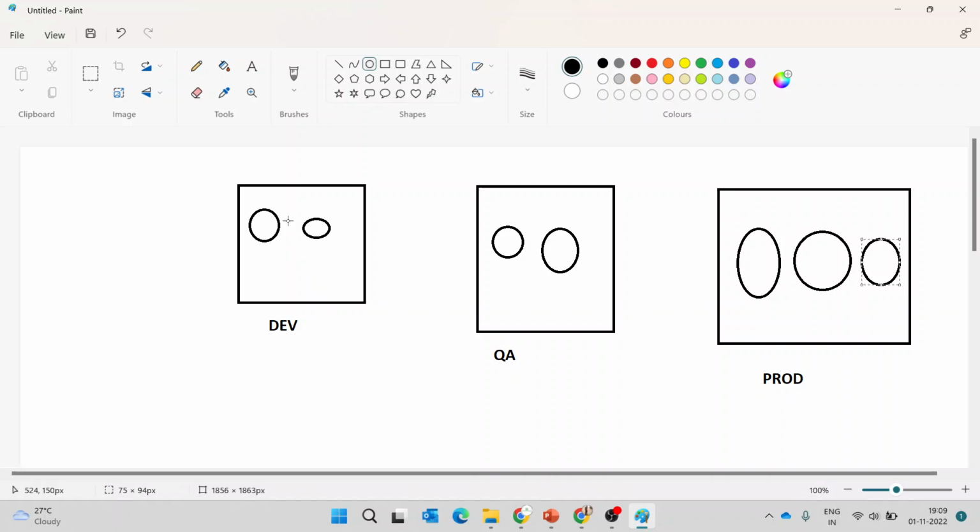The circles mentioned here are the different kinds of resources. To check all the dev resources, we can just go through the dev resource group. Under this resource group, we can find all the resources which we created for the development environment. Similarly for test and for prod.